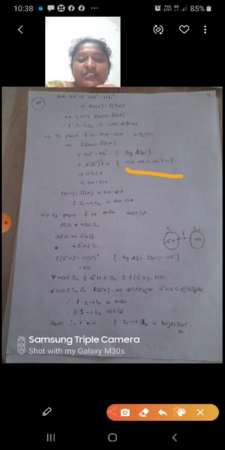So (a inverse) whole inverse is a, that equal to Ha. So therefore for all Ha belongs to S2, there exists a inverse H belongs to S1 such that f of a inverse H equal to Ha. So therefore f is onto. So therefore f is well defined, 1-1 and onto.